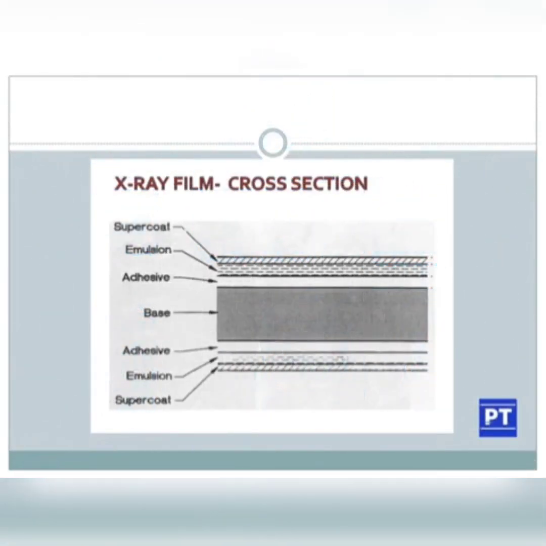This is the cross section of the X-ray film. These are the different layers of the X-ray film. It is having a supercoat layer, emulsion layer, adhesive layer, base layer. The X-ray films used are of double coated emulsion layer, and the single coated emulsion layer films are used in CT, MRI, mammography, etc. And X-ray films are always double coated emulsion layer films.